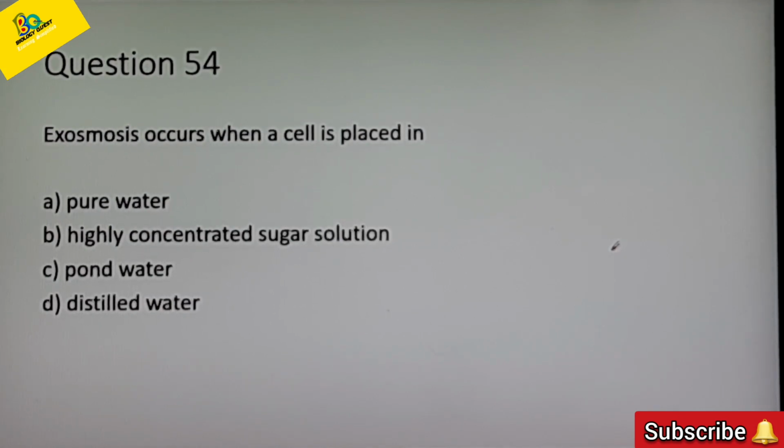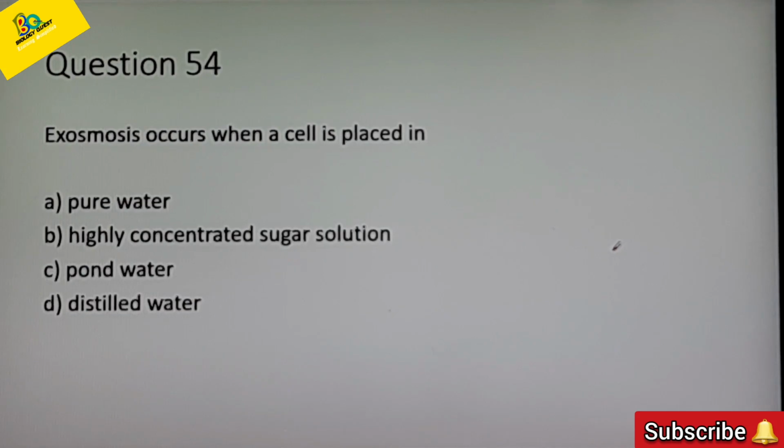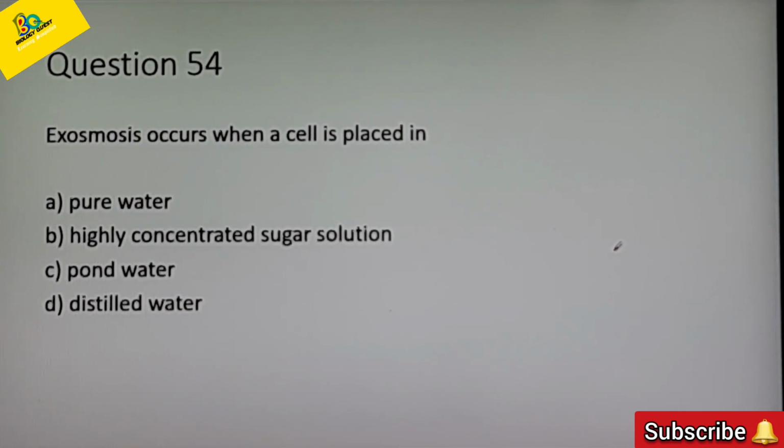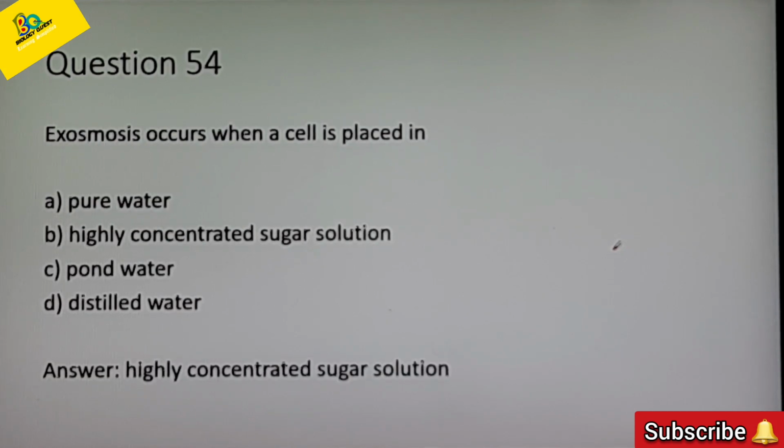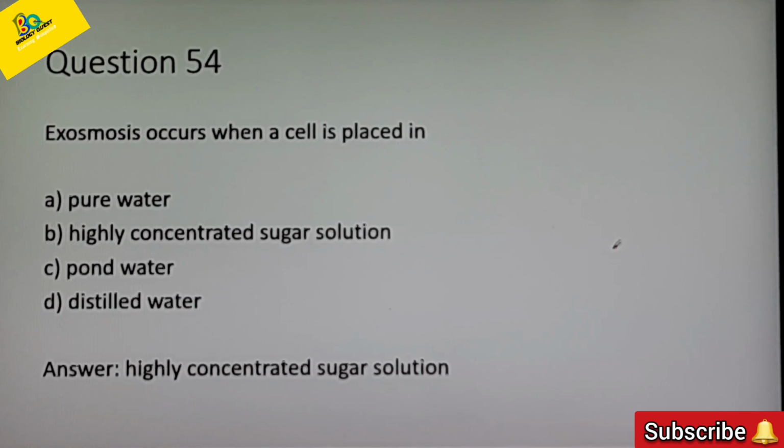When does exosmosis take place? When the outer solution or the solution in which the cell is placed in is hypertonic. Hypertonic is a highly concentrated solution. So the correct answer is option B, highly concentrated sugar solution.